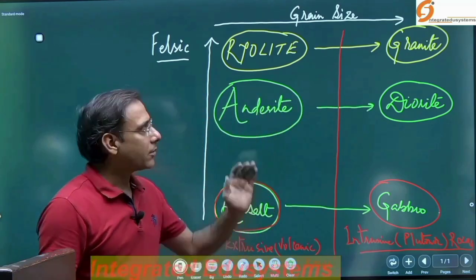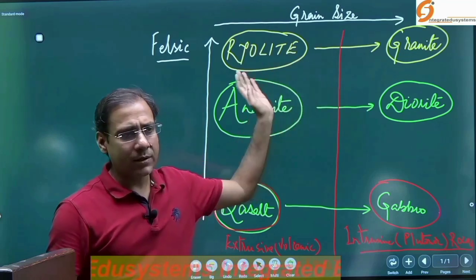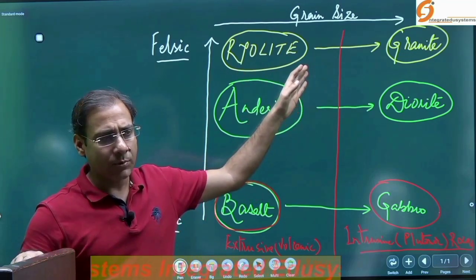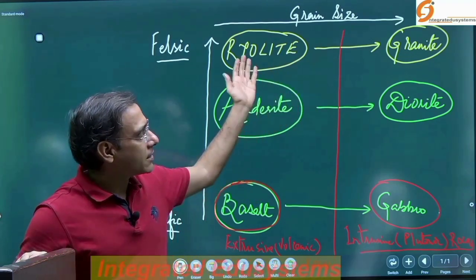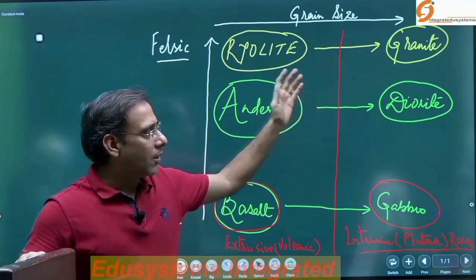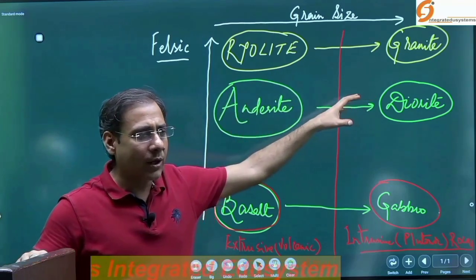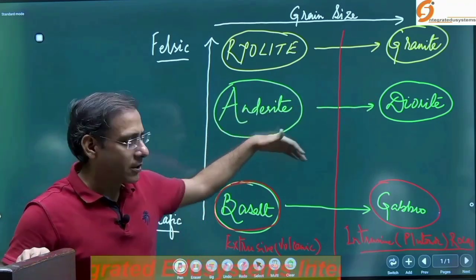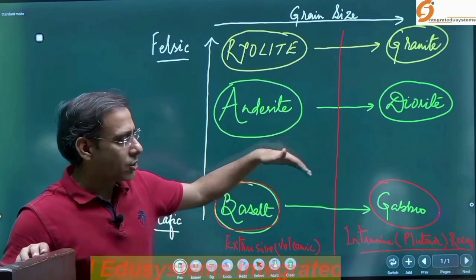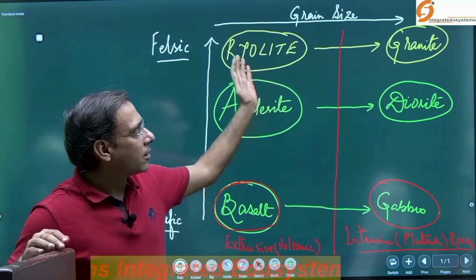Getting my point? The granite is equivalent to the rhyolite. It is the rhyolite equivalent, but the property changed. Here the grain sizes are smaller, here the grain sizes are bigger. When you look at the andesite, the equivalent intrusive rock is the diorite, and for the basalt, the gabbro. Okay, so you can compare here, this is a comparative chart.